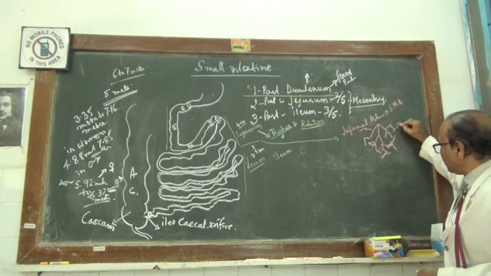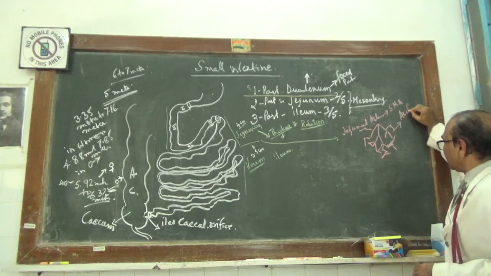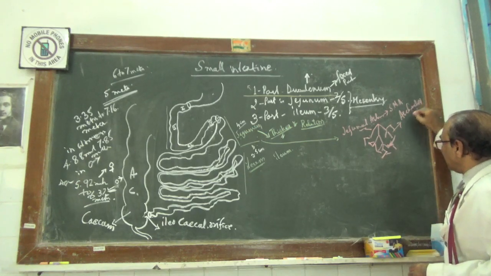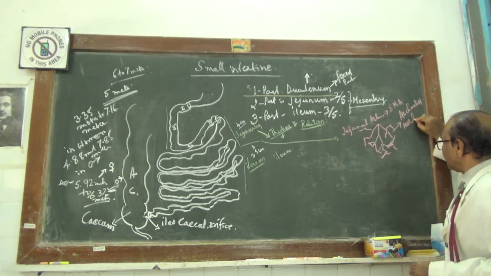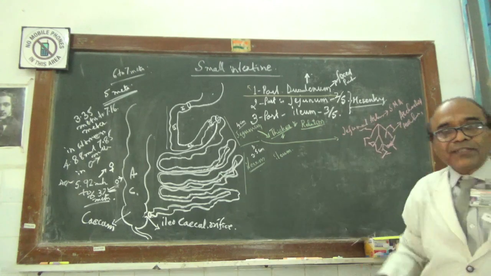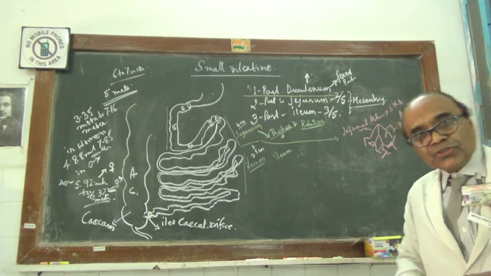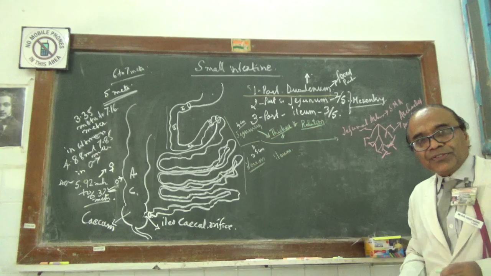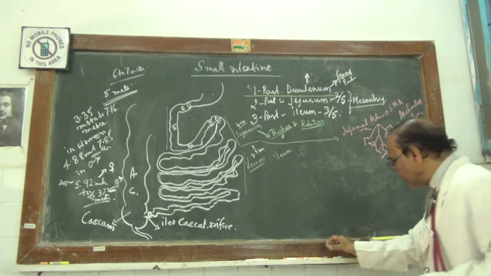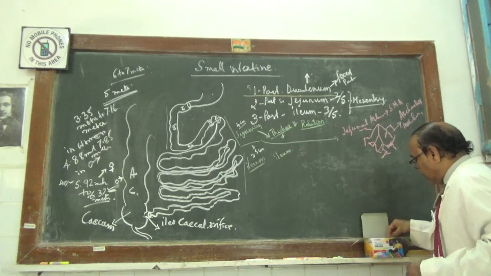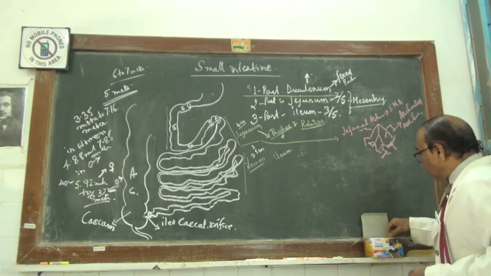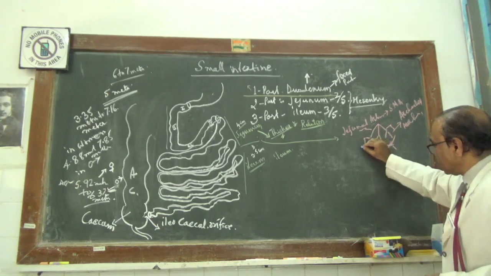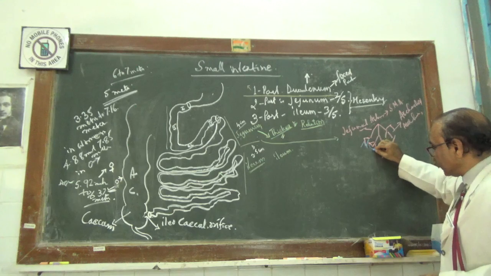So these are called arcadial arcades. These arcadial arcades are very much more in the jejunum compared to the ileum. Now venous drainage of the jejunum is by jejunal veins.